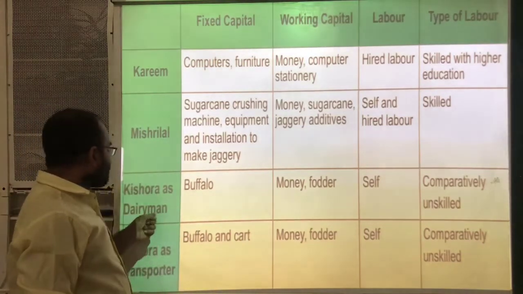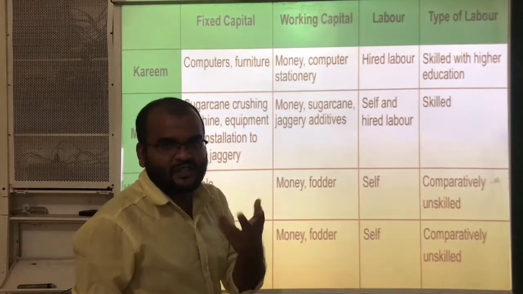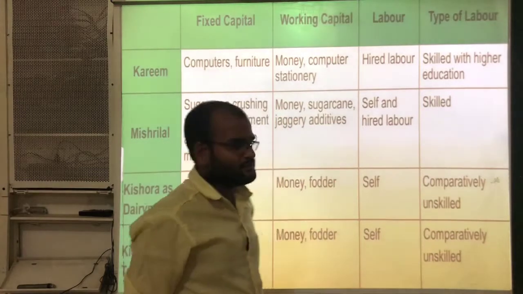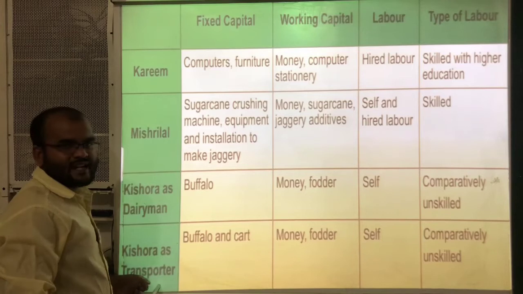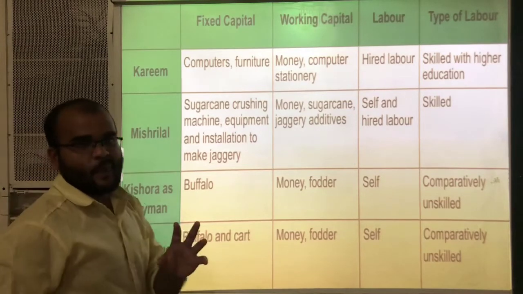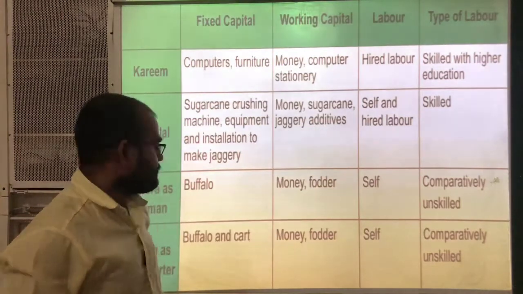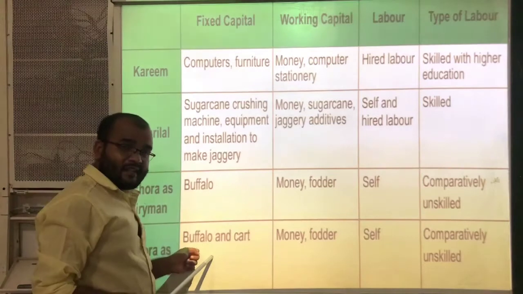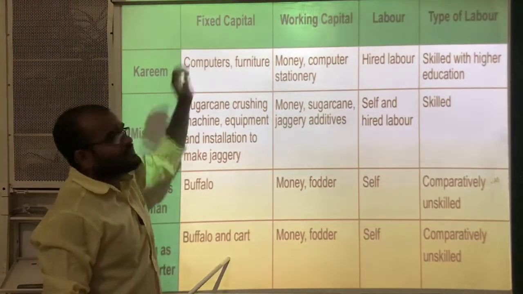That means to work as dairyman, he has no need to have some special skills. That's why we can say that comparatively unskilled. Okay. And next, transporter. Kishora as transporter. That means transporting goods from one place to another place. Okay. Here buffalo and cart. He needs buffalo and the cart. These two things are fixed capital.